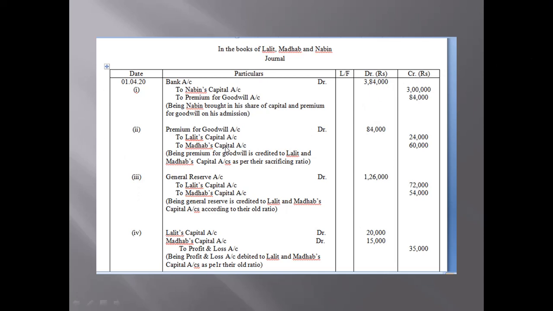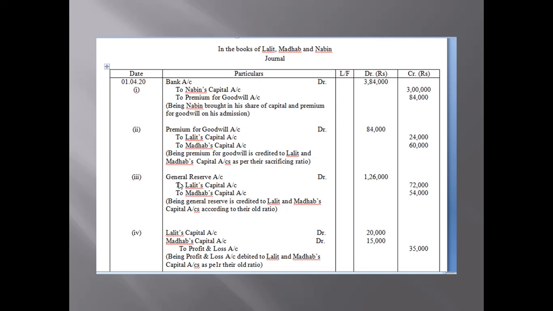Now let us move on to the next entry. This is general reserve. If you look at the question properly, it is mentioned there that on the date of Nabeen's admission, the balance sheet of Lalit and Madhav showed a general reserve of rupees 1,26,000. This general reserve, what do we mean by reserve? Do you know? We know this concept since class 11.